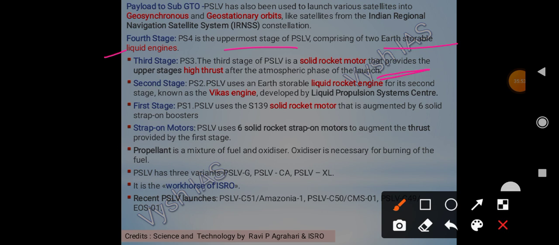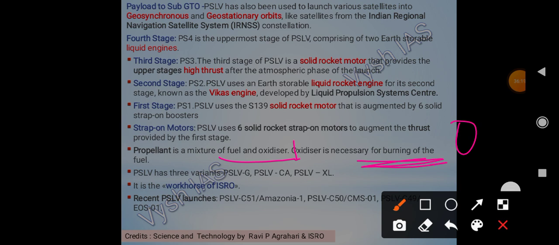Fine. And then what we have? We have the payload. Okay, payload is our satellite. And then propellant. What is propellant? Propellant is actually a mixture of fuel and oxidizer. Why do we need an oxidizer? In order for burning to happen, right? One of the essential components is oxygen, so to provide that we need an oxidizer.